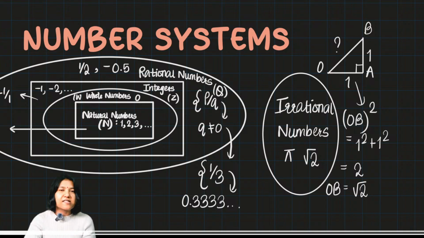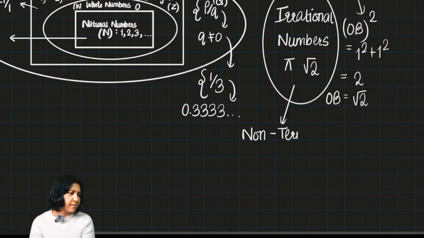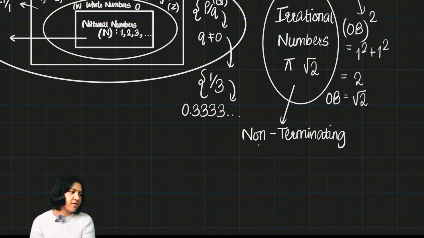So what does that mean? Basically, if you have a square of 1 unit, then the diagonal length will always be root 2, which is never a fixed value, or a decimal or fraction which will terminate. Such values are called non-terminating, non-repeating decimals. So that is the definition of irrational numbers. They are never terminating, never repeating.